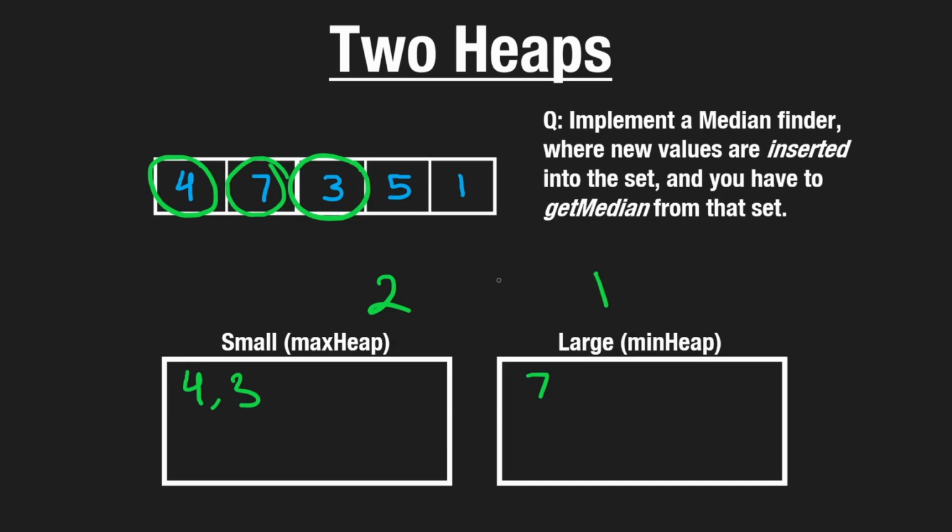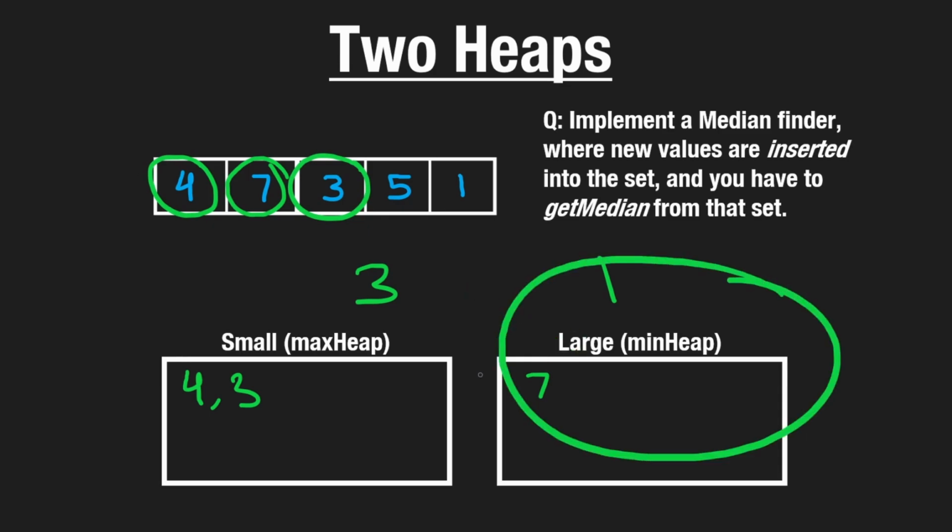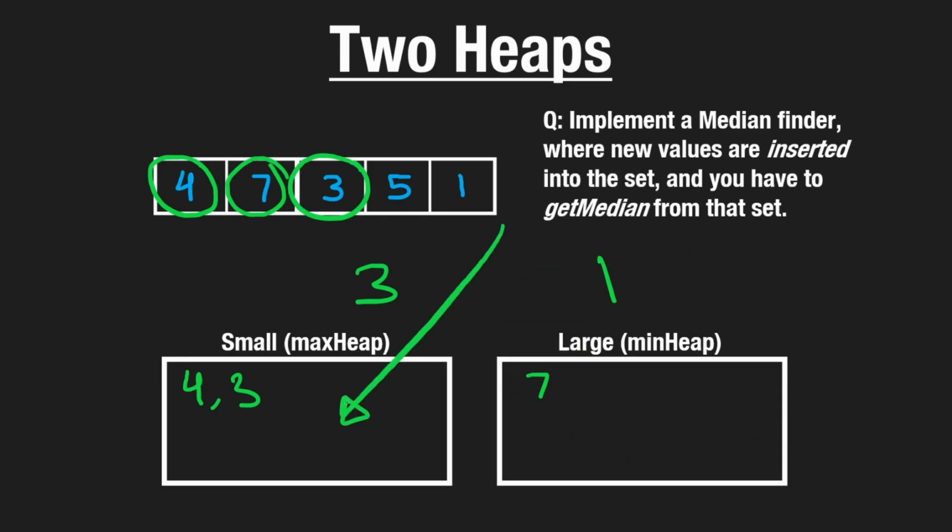If they did, for example, if this one was 3 and this one was 1, so this has extra values and this one has less values, then we would take a value from this heap and push it into this heap. How can we do that? Well, which value would we want to pop from here? Probably the largest value, right? We wouldn't want to pop a small value. And good thing this is a max heap, so we can do that in log n time.